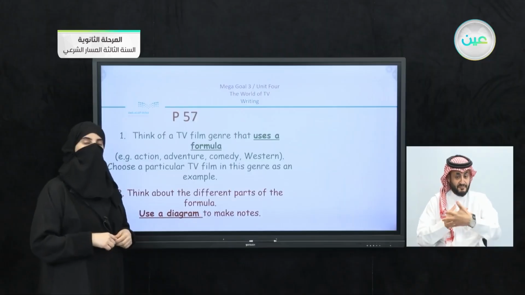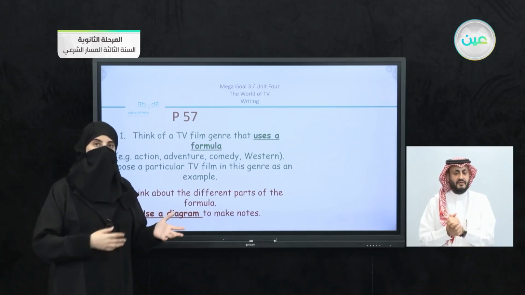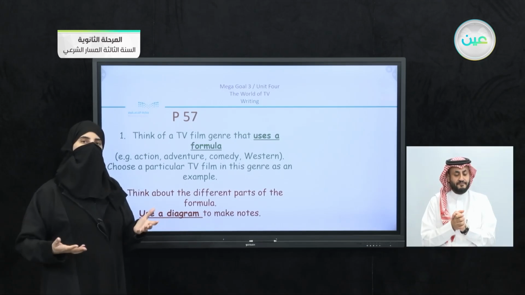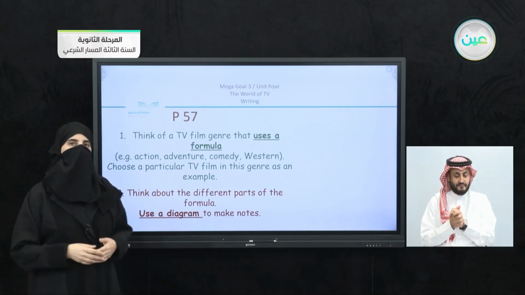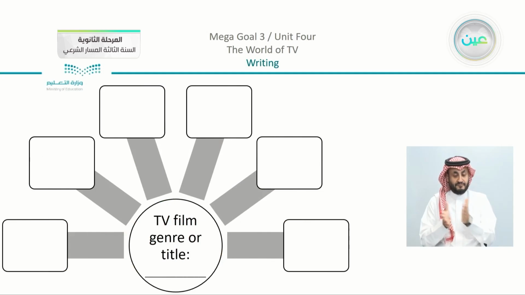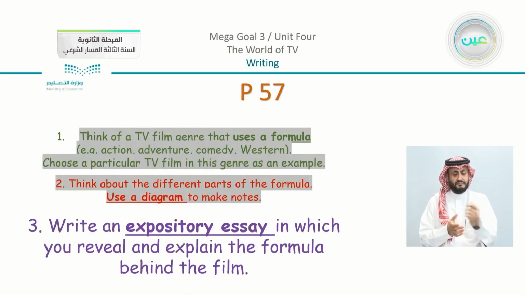Now note that you are not going to write a story. You're not going to write about the movie itself, but about the formula of the movie and the different elements that we have. Here you can see from the book, or the chart that I have here, you can use this chart to write the details and the parts of the TV genre, or the title. Of course, you're going to write the title and the different genres or types. And also you have on page number 57, sorry.